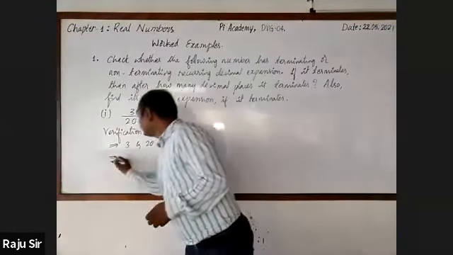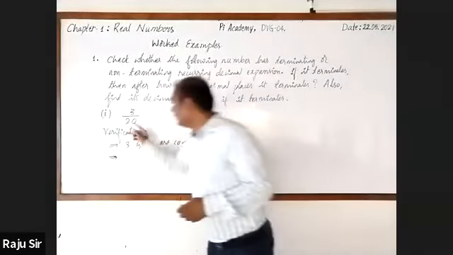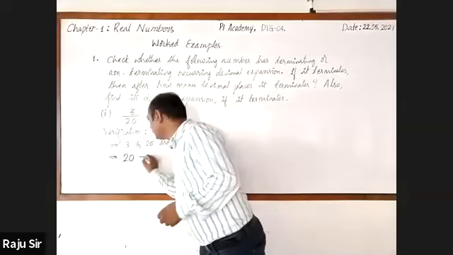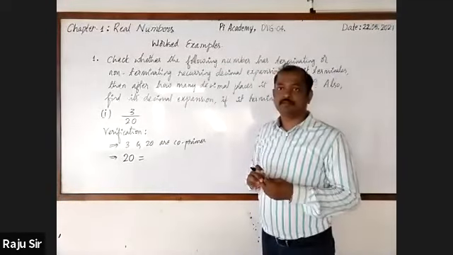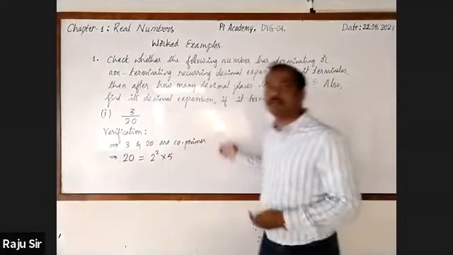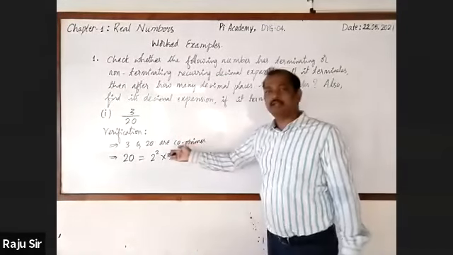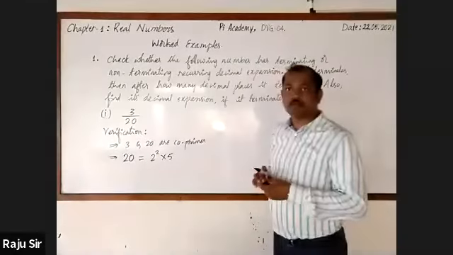As they are co-primes, now let me take the denominator. The denominator is 20. What is its prime factorization? 2 square into 5. Or else you can use working column for finding, as it is very simple. You can write it directly. 4 5s are 20. 4 is nothing but 2 square.